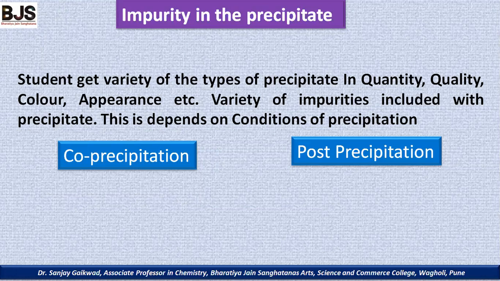And post-precipitation, where the impurity is present in the mother liquor, after a certain time the impurity gets adsorbed on the surface of the precipitate. This is post-precipitation.